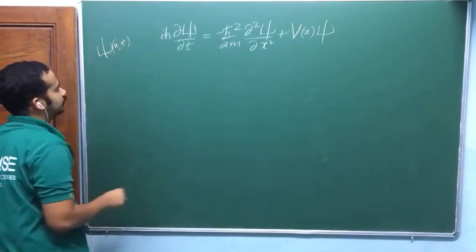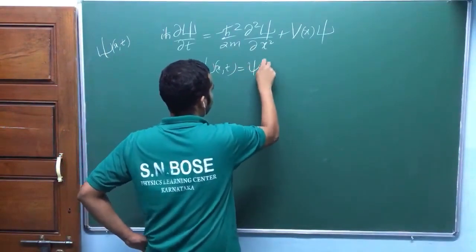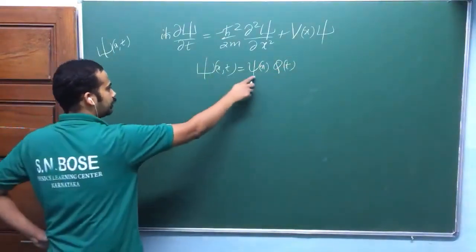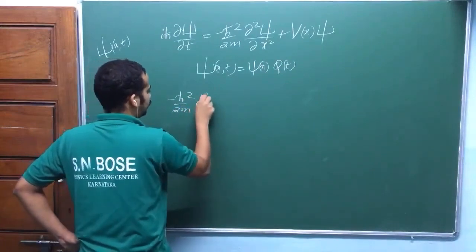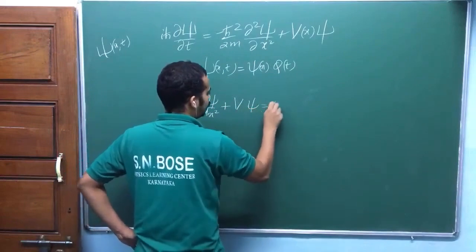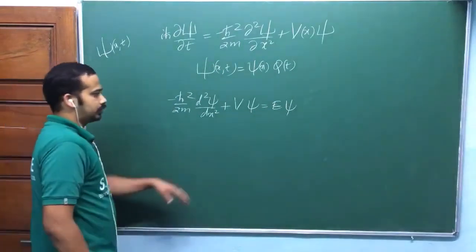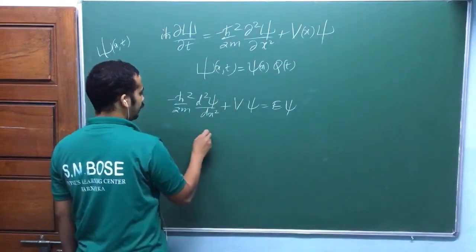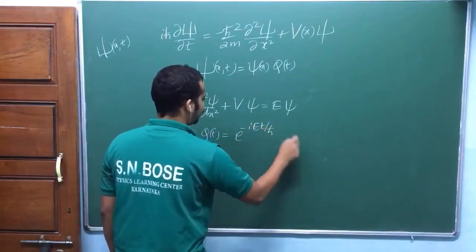and t both. Then we have written psi of x comma t as psi of x into phi of t, isn't it? So then we found that this psi of x is a solution of minus h bar square by 2m d²psi/dx² plus V into psi is equal to E into psi, where E is not an operator, it's an energy. It's a constant. Okay, so psi means psi of x. And phi of t is equal to e power minus i E t by h bar, isn't it?